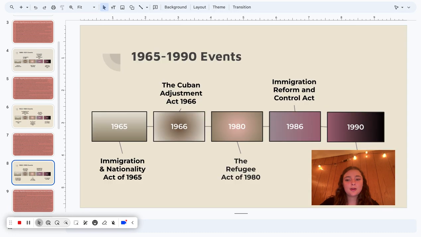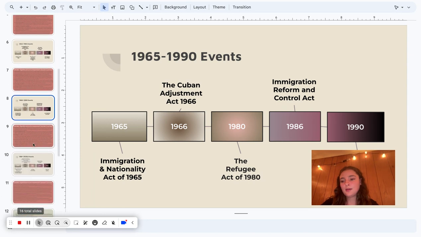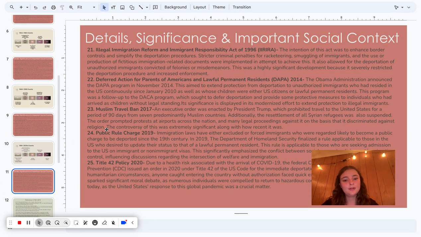Legal permanent status was granted to 2.7 million long-term residents under the IRCA, the Immigration Reform and Control Act. Additionally, penalties were implemented for employers who knowingly employed undocumented employees in order to reduce illegal employment practices. This represented a significant shift in immigration policy by acknowledging the obstacles associated with undocumented immigration and attempting to resolve them through comprehensive reform.